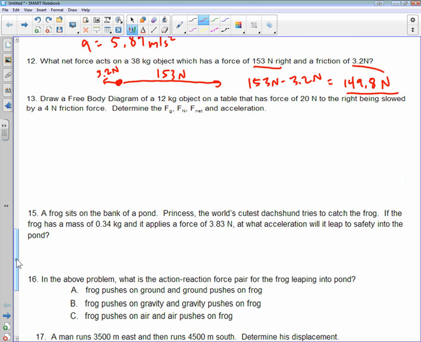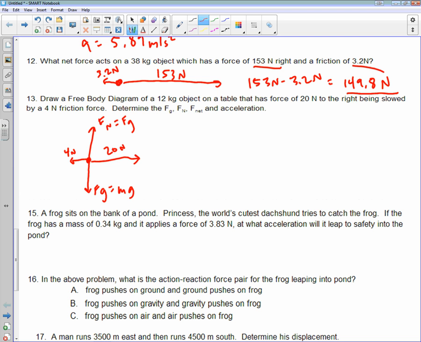Number 13, you need to draw a free body diagram of a 12 kilogram object that has a 20 newton force to the right and a 4 newton force to the left. So that would just be 20 newtons going this way, 4 newtons going this way. You also have the force of gravity going down. And you guys know to find force of gravity, it's just mass times 9.8. Then the normal force going up. And the normal force we know equals the force of gravity.